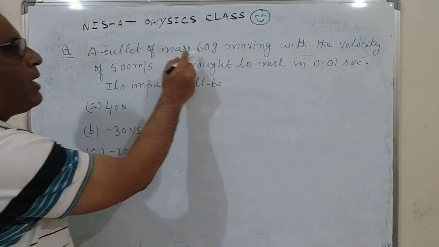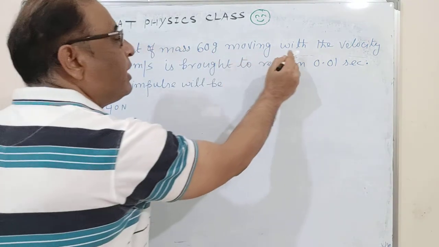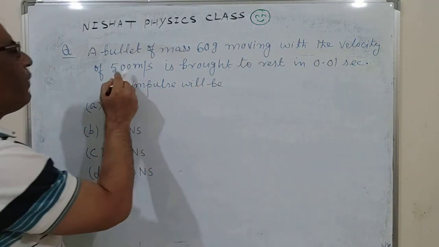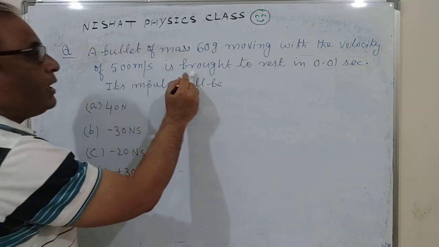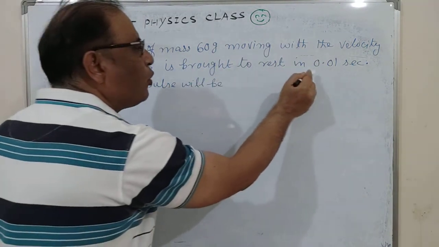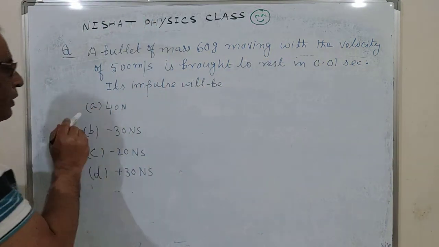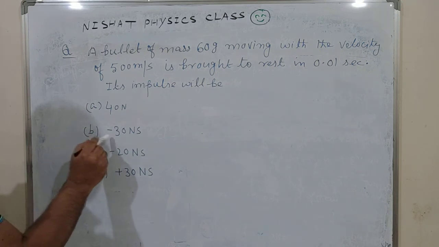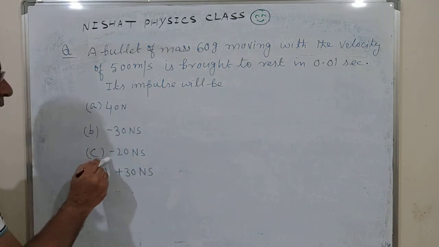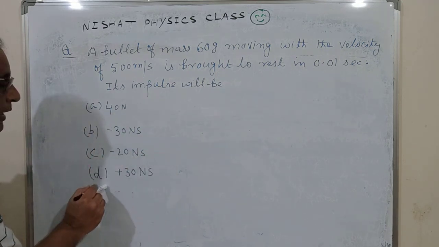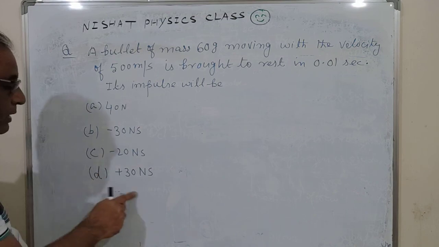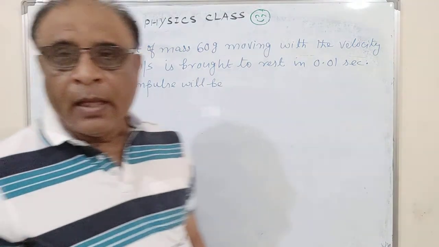A bullet of mass 60 gram moving with the velocity of 500 meter per second is brought to rest in 0.01 second. Its impulse will be: A, 40 Newton; B, minus 30 Newton second; C, minus 20 Newton second; and D option, plus 30 Newton second.